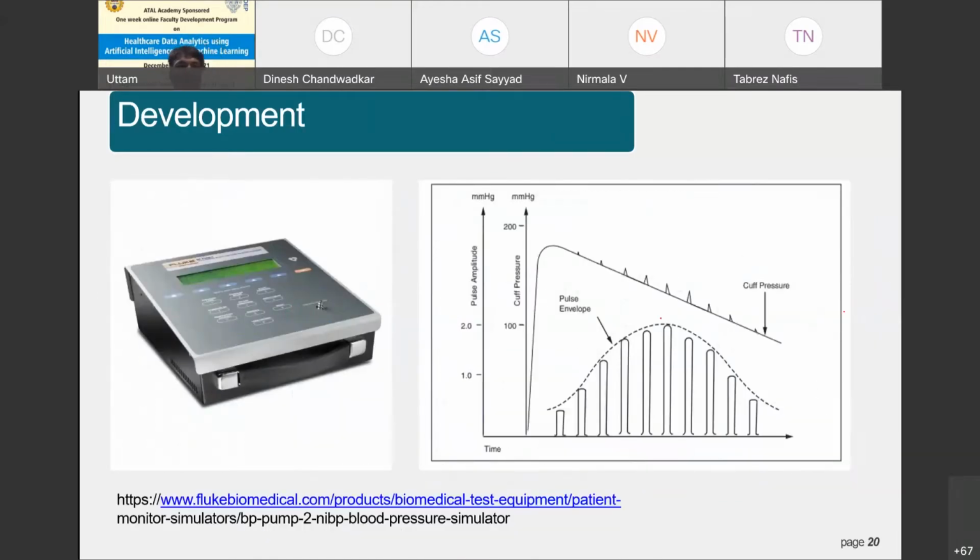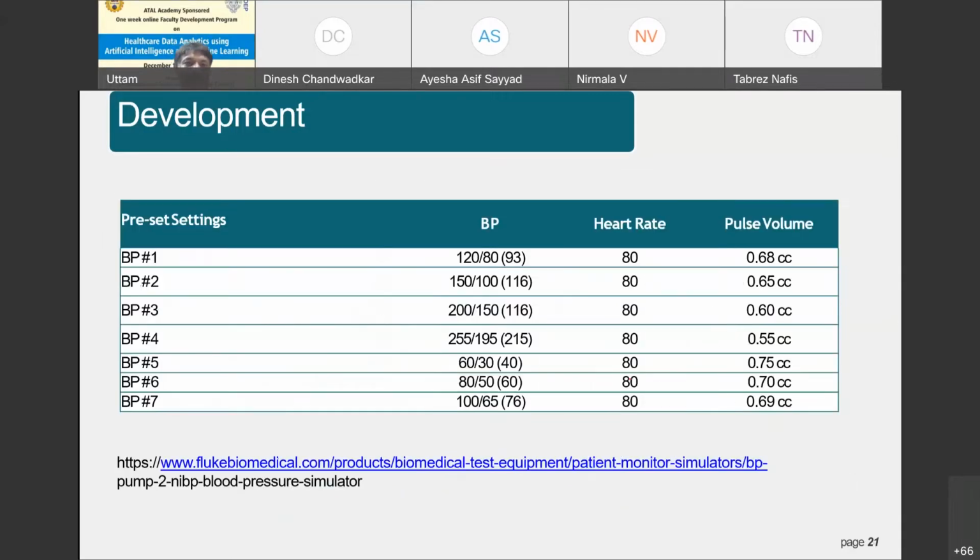So this is the typical device. This is the device which is available in the flow, especially, and is called a blood pressure simulator. Now you can see what the pulse amplitude is, what the cuff pressure is, how it is played, how we detect the envelopes, how we detect the peaks and so on. So these are the settings that we have. This is the input that we have provided from the simulator for a circuit. Now you can see there are different blood pressure settings like 120/80, heart rate we have set at 80, and pulse volume we have specified as 0.68.